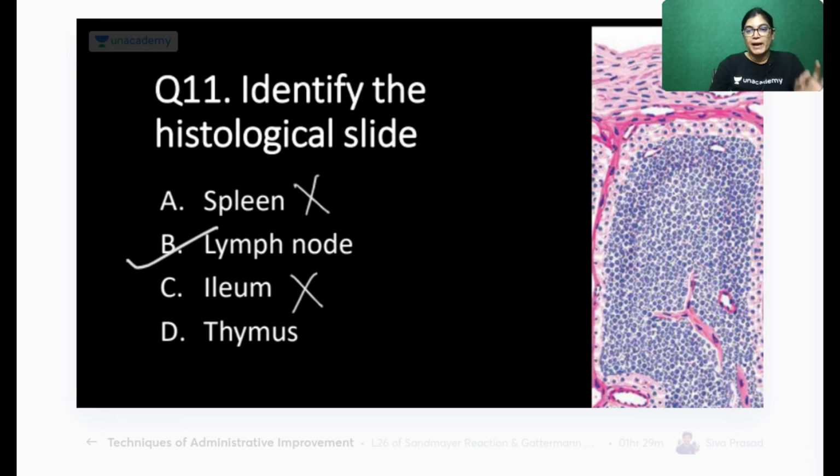It is not ileum. In ileum we would see Peyer's patches along with simple columnar epithelium. It is not thymus. Why? Because Hassall's corpuscles are not seen. Yes, Doraemon, the spleen slide would also show red pulp and white pulp. And it is not thymus because there are no Hassall's corpuscles. The lymph node is correct because there is lymphatic aggregation along with a subcapsular sinus. So the characteristic feature is seen.